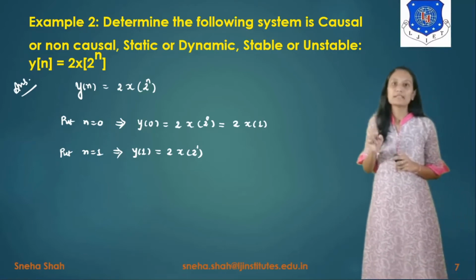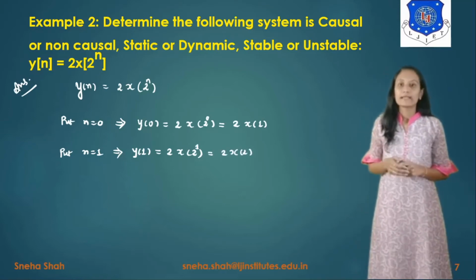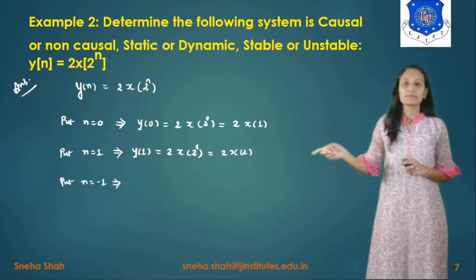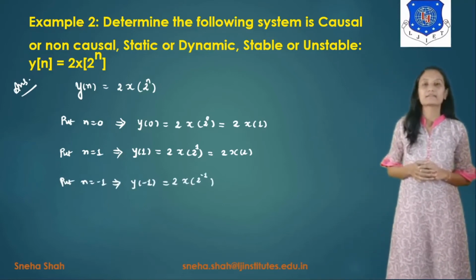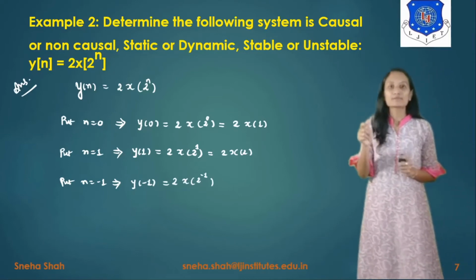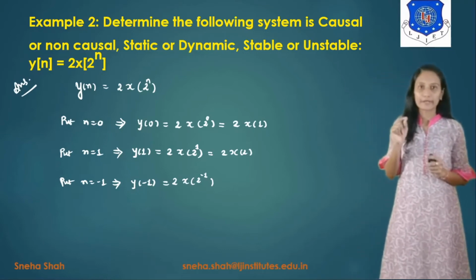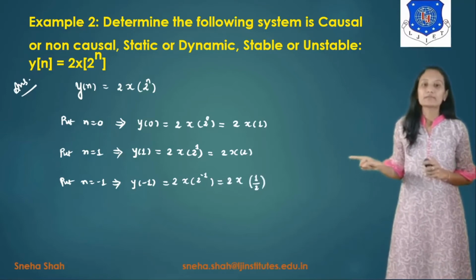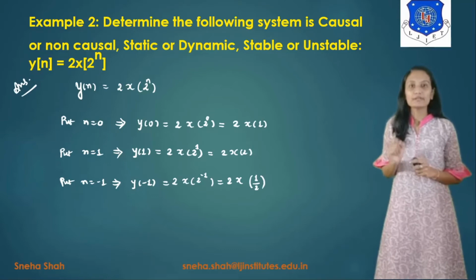Now 2 raised to 1 means 2, so it will give you the term as 2 into x of 2. Now we are taking the third value as n equals -1, so the term will be y of -1 is equals to 2 into x of 2 raised to -1. And 2 raised to -1 means 1 by 2, so it will give you the term as 0.5. Right, so we are taking this value as 2 into x of 1 by 2, or we can say that 2 into x of 0.5.